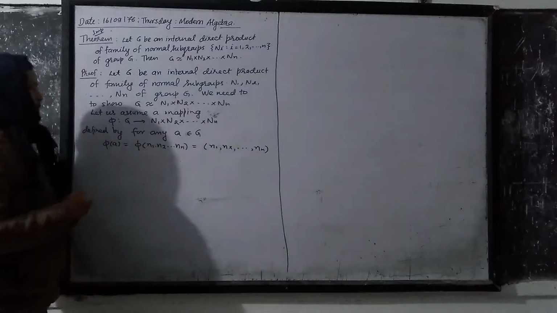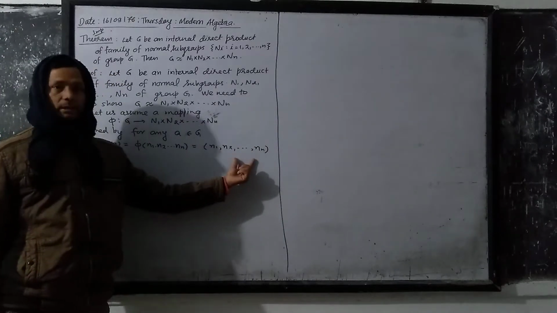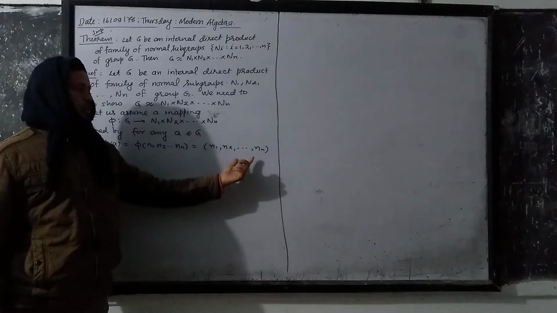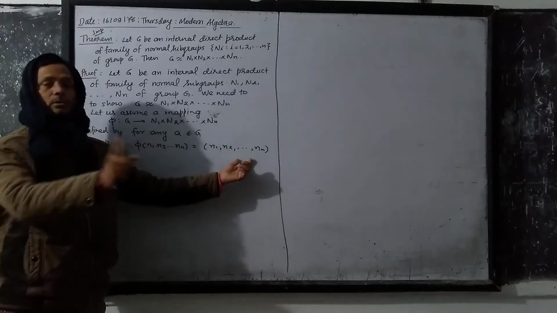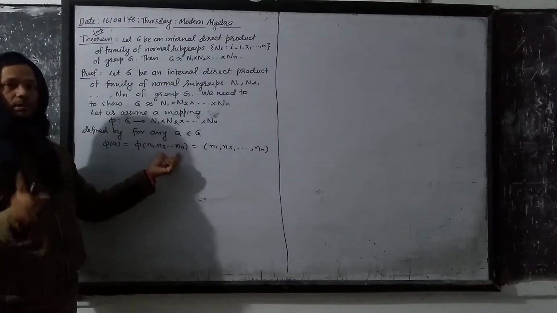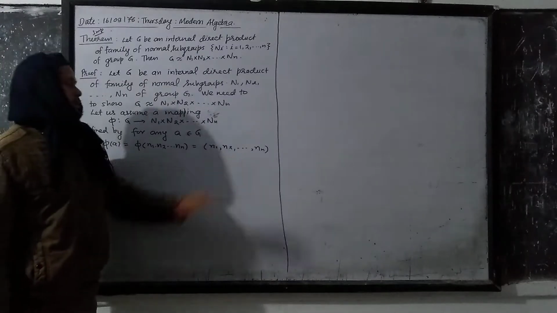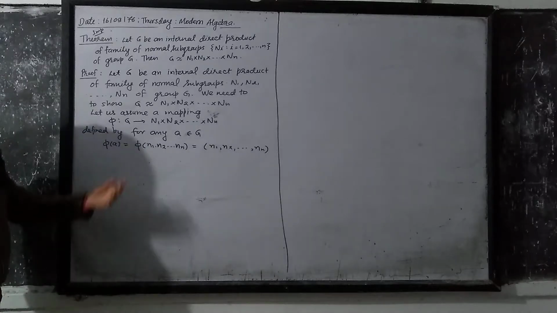Look at the difference: this is the product, but this is not a product, this is a coordinate. This is an element of N1 cross N2 cross up to Nn, and this is an element of G. So the mapping is defined this way.